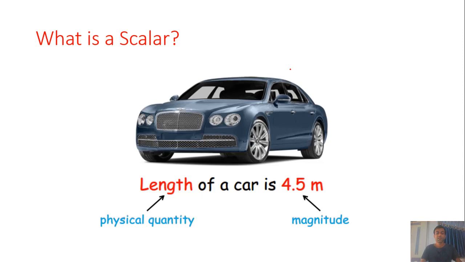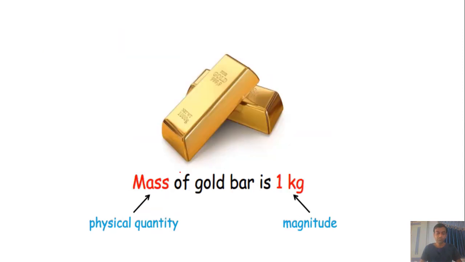Okay, what is a scalar? Here we see some examples. Length of a car is 4.5 meters. Here length is a physical quantity and 4.5 meters is its magnitude. So length is a scalar quantity. Mass of a gold bar is 1 kg. Here mass is a physical quantity and 1 kg is its magnitude.